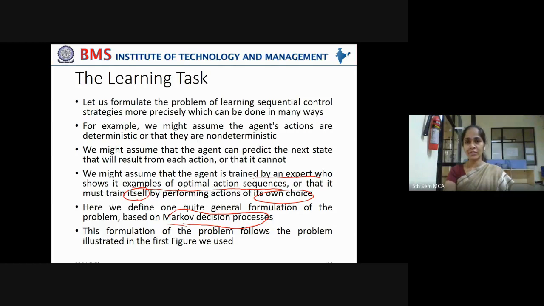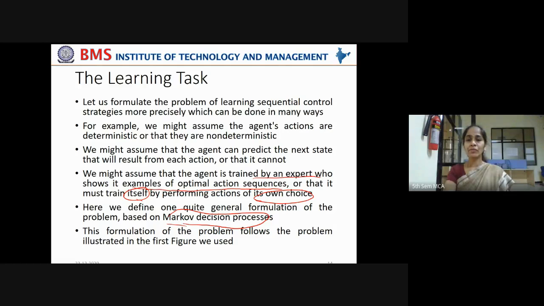The Markov decision process states that the current state of the system depends only on its immediately previous state, not on all its previous states. That is called the Markov decision process. That would help us in understanding this problem.